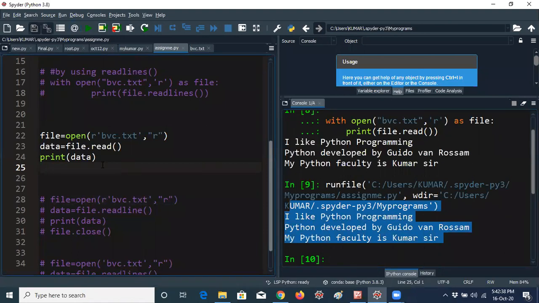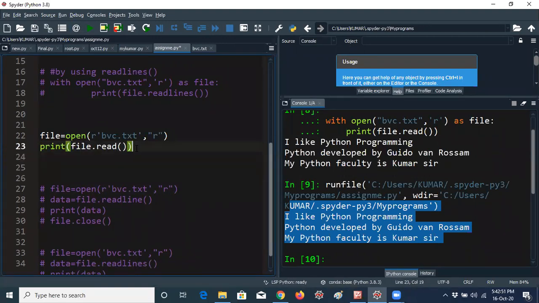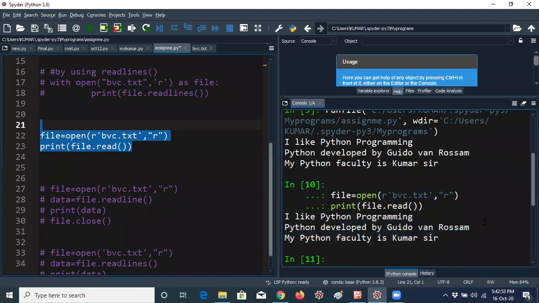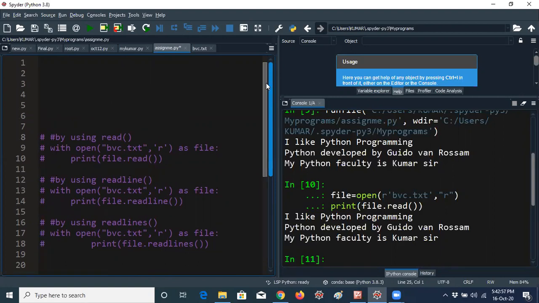So you can also do this program by using, for example, 2 lines also. I'm removing data equal to also. I'm just giving control X here, control V here. So we have some alternatives. Let me run this again. I'm getting the same output. So you can also do this with the same 2 lines. That's not an issue at all.